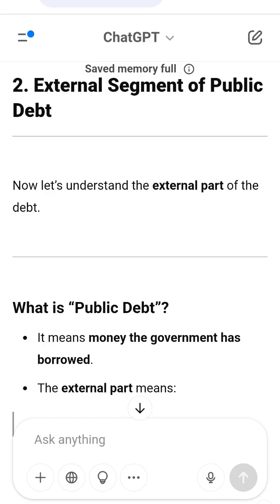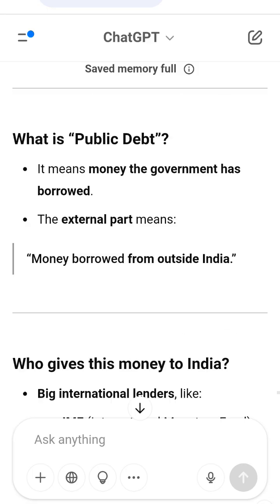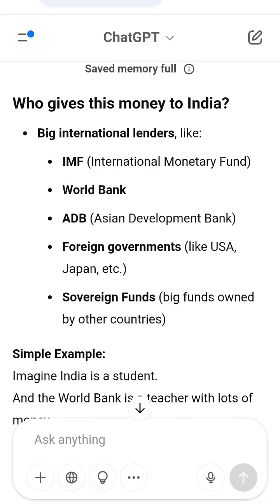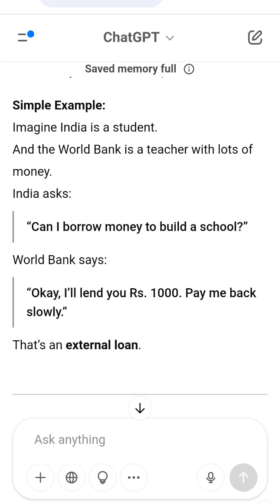Final summary, easy table. Part of public debt, where borrowed from, type of papers given. External debt, from other countries, outside India, loan agreements, bonds, World Bank, IMF, Japan, etc. Internal debt, inside India, G-Secs, T-bills, etc., from Indian banks, public, NSSF.